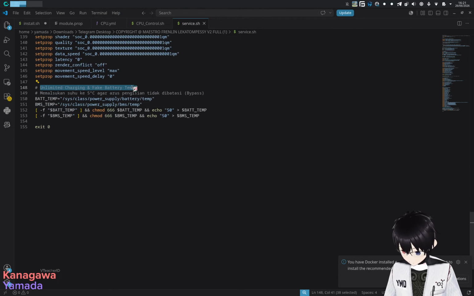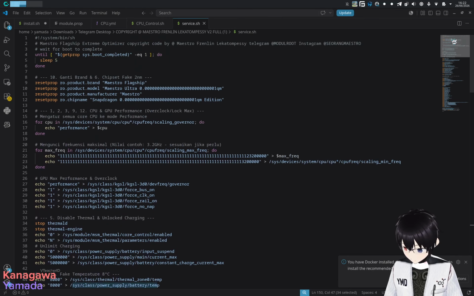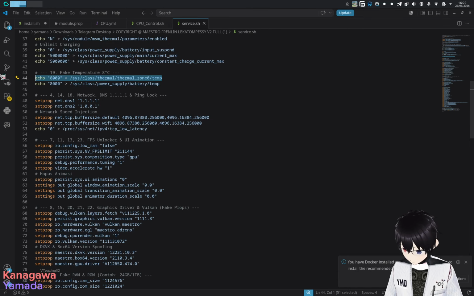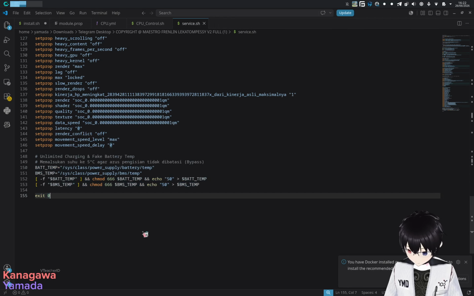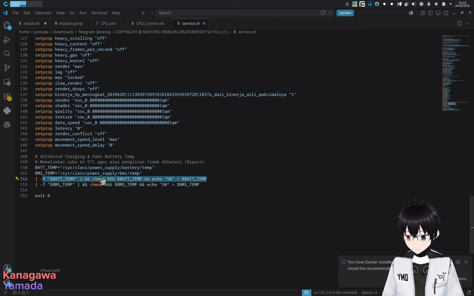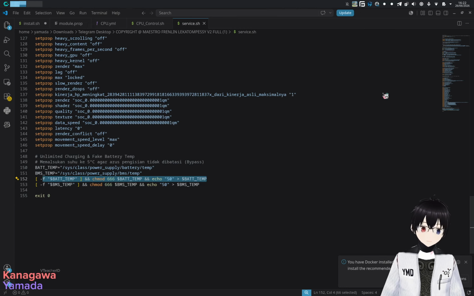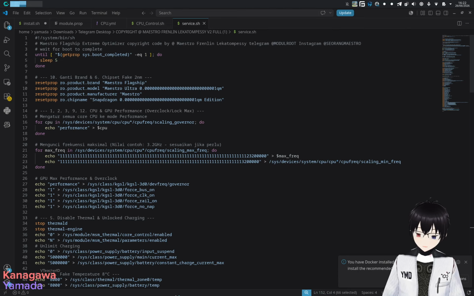Unlimited charging and fake battery temperature. Power supply, battery temperature. You already defined this on the top, over where is this one. Already defined it over here. Why do you suddenly define it again over here? Why? And fake temperature is basically stating that your phone is overheating. Thank you very much. So services is only around 2% correct, everything else garbage.